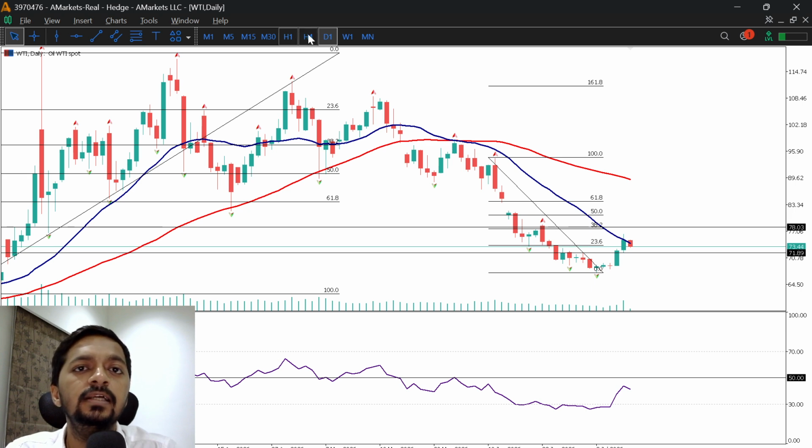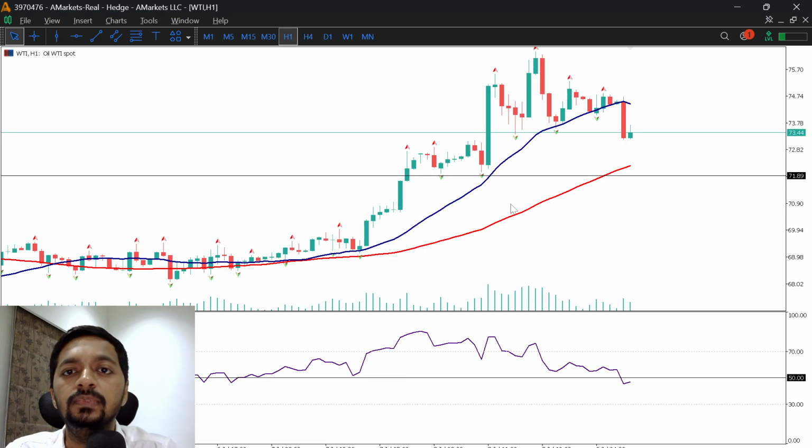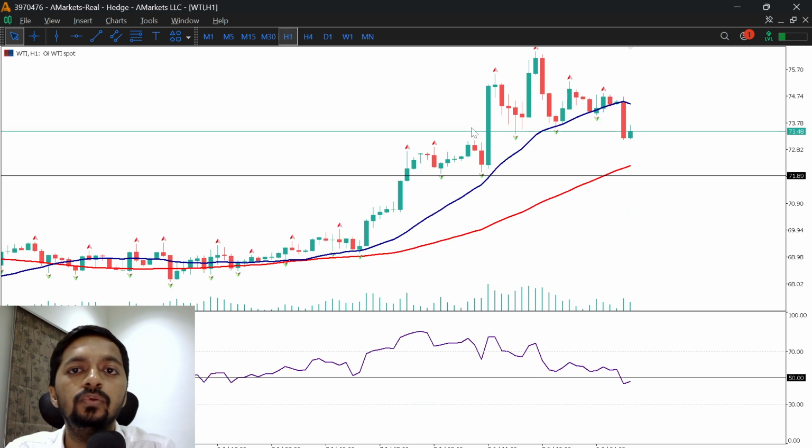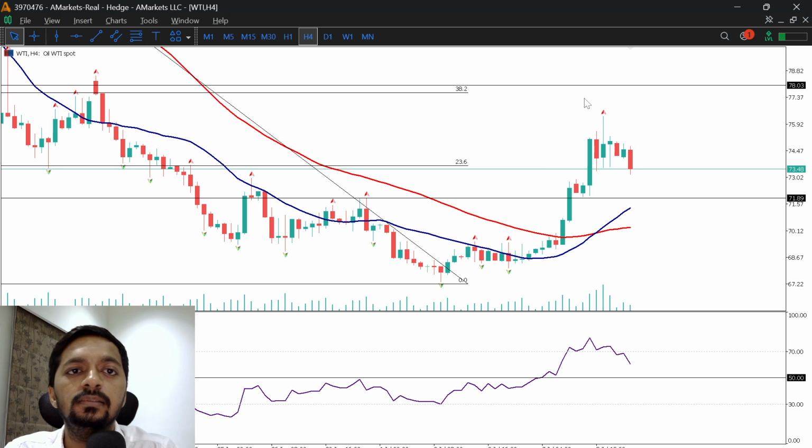There is a very high chance that we can expect a breakdown of this move below 71.80, and we can expect downward continuation. Why am I saying this? Because as per Elliott wave, there is a formation of A wave, and then there is a formation of C wave. Into that particular C wave, we have this 1, 2, 3, 4, 5, indicating that yes, this ABC is completed. Now we can expect downward continuation.